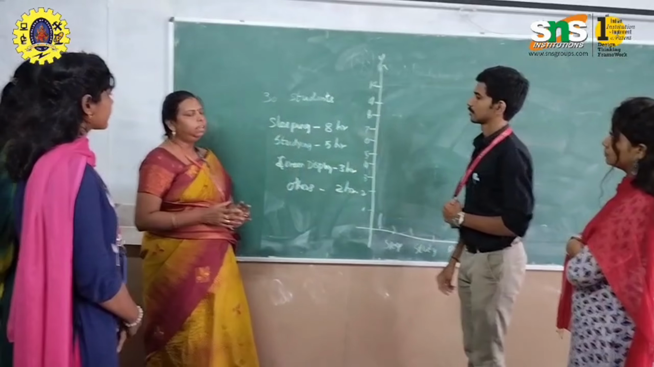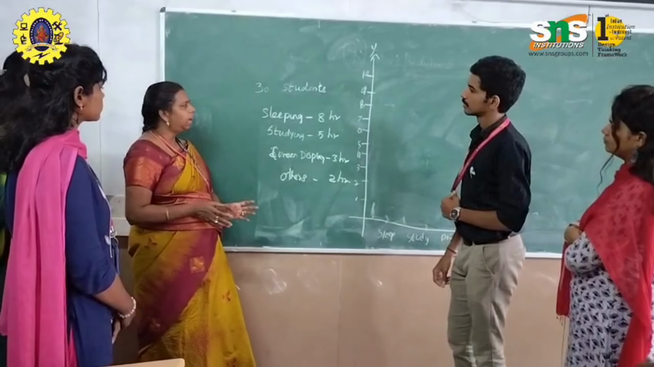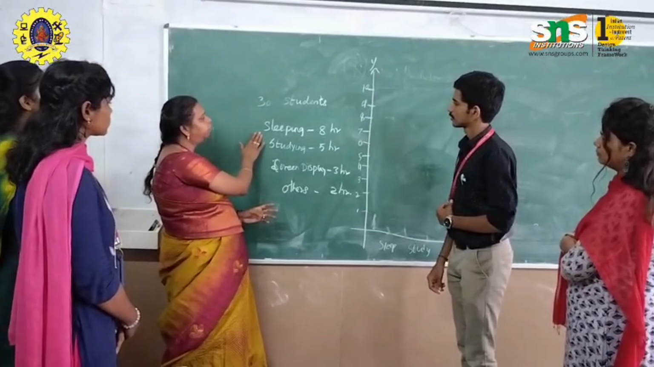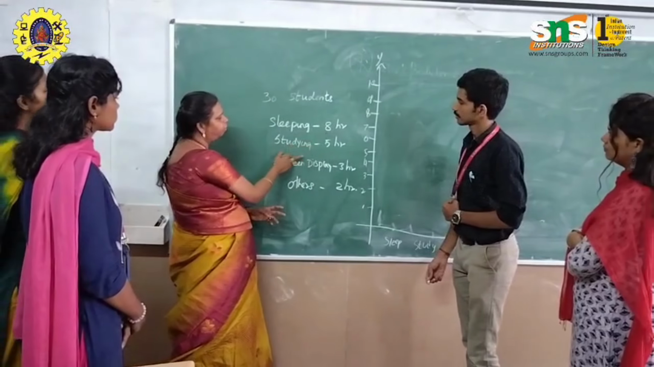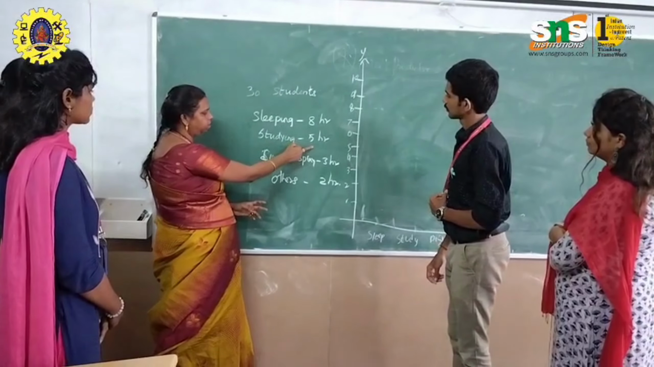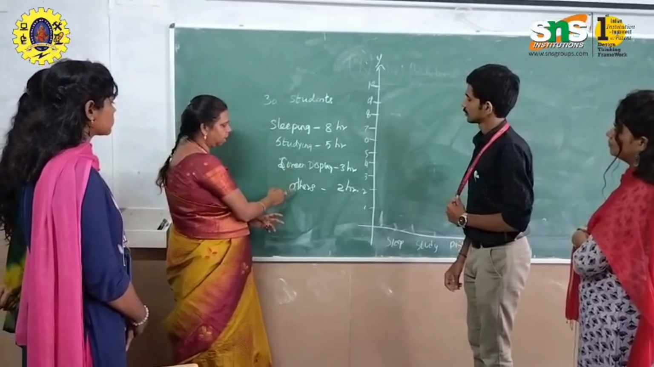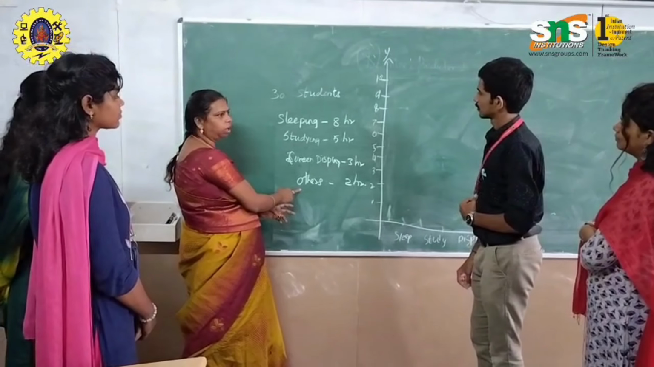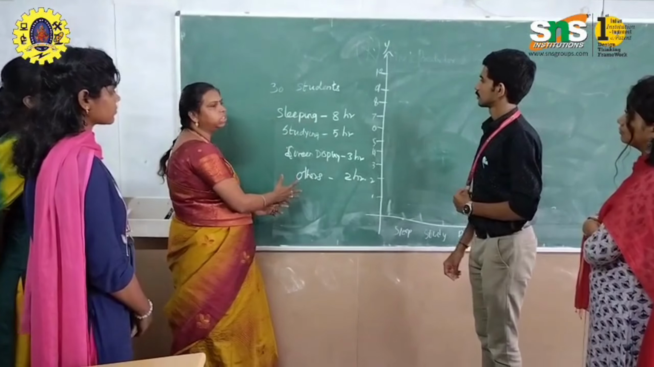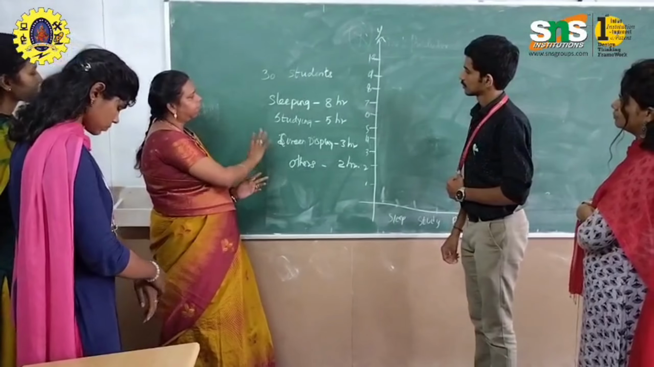Explanation for the case study: for the 30 students, the data collected shows they spend 8 hours sleeping and 5 hours studying. For screen display it is 3 hours, and for other activities it is 2 hours. These are the categories in which students spend their time in a day.